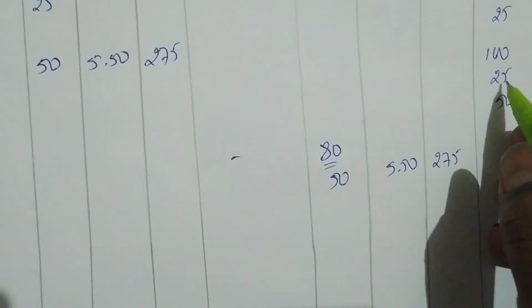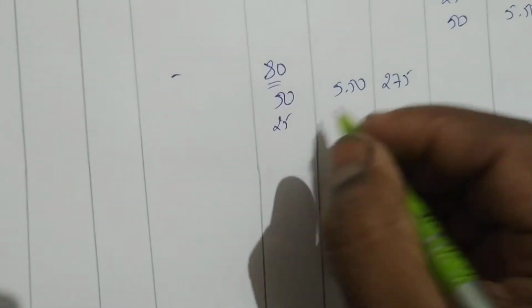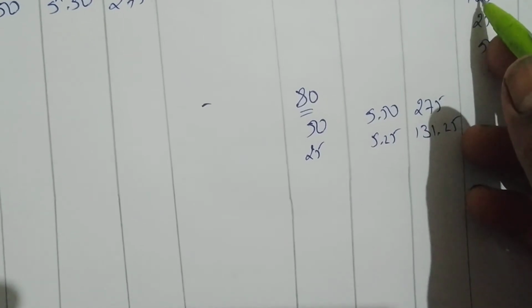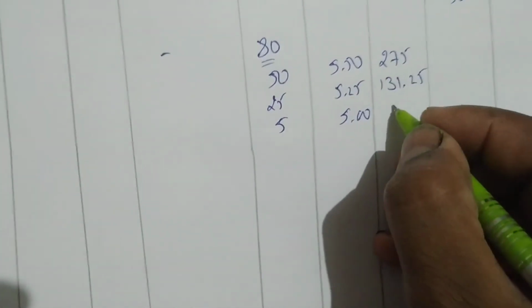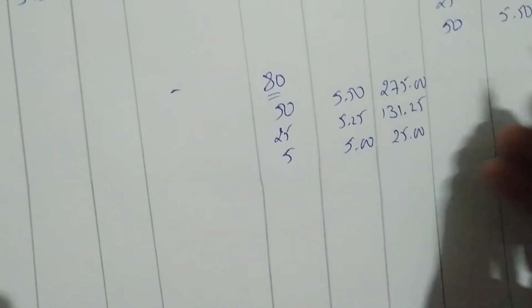And how much do we need? 25 we have. We need 30 more, but we can give only 25, 5.25, 131.25. Still how much do we need? 5 we need, 5 at 5 rupees, 25. Okay, done. Put a dot here.